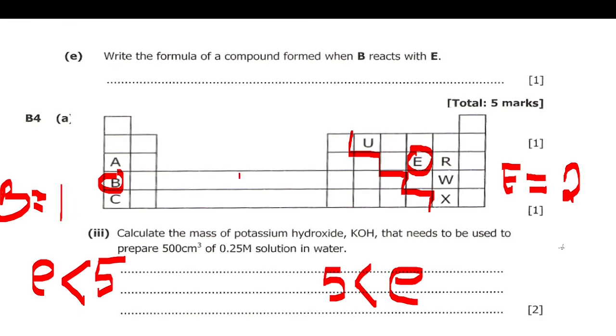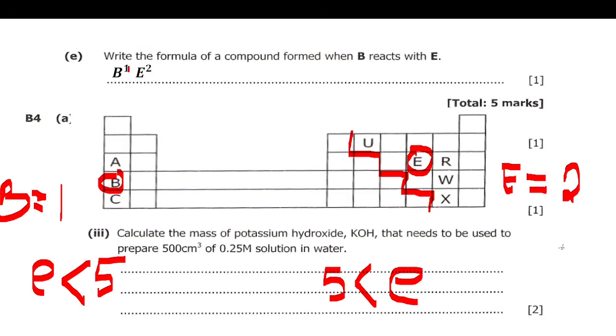Now that you understand this, we'll write using the symbols. Since they're saying write the formula of a compound formed when B reacts with E, here you say B with a valence of 1. You put a valence of 1 here as a superscript, then it is reacting with which one? E here with a valence of 2.